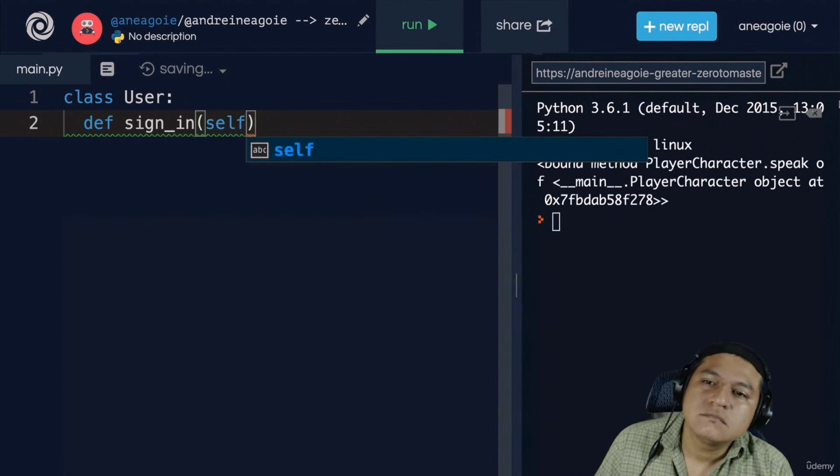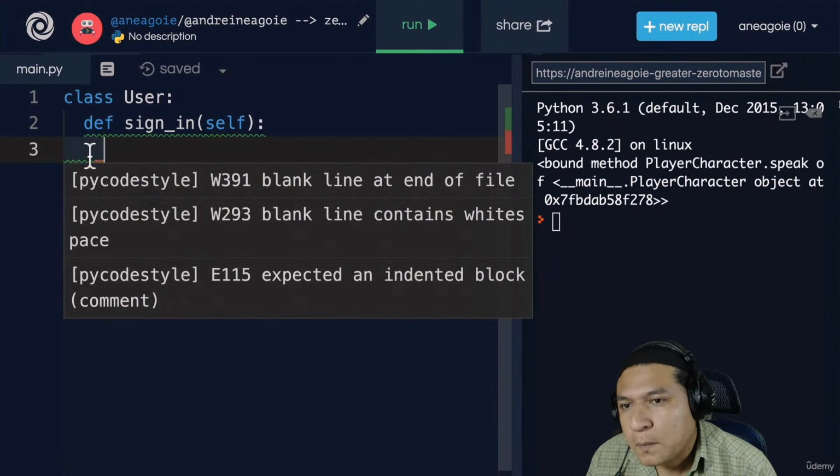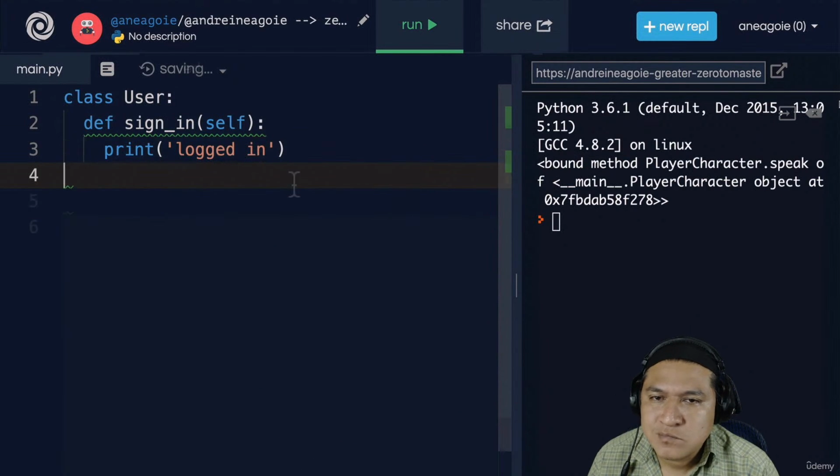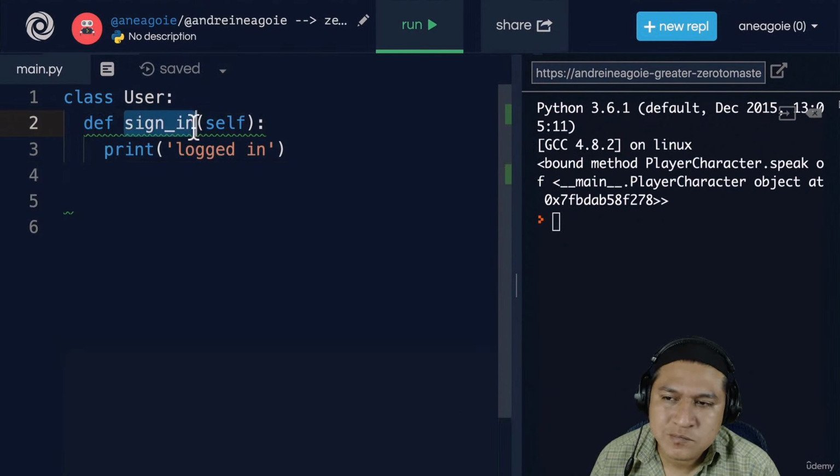Once again, it's going to receive self, and then for now we'll just assume that we have some sort of sign-in here. So let's just say for now, print logged in, because in order to play a game, they have to be logged in. Okay. Now, you might be wondering, where is the init method here?